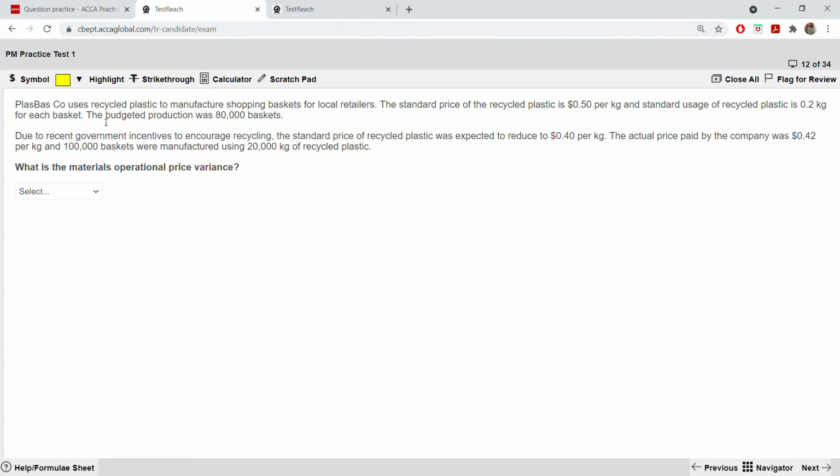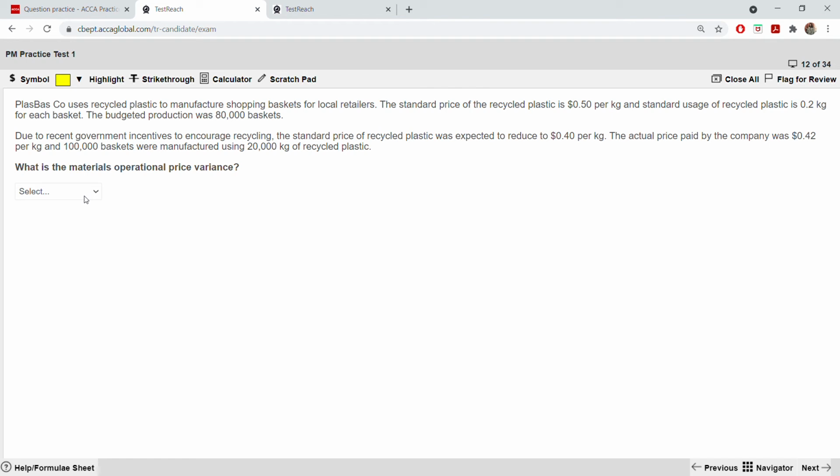A bus company uses recycled plastic to manufacture shopping baskets for local retailers. The standard price of the recycled plastic is 0.5 per kg and standard usage of recycled plastic is 0.2 kg for each basket. The budgeted production was 80,000 baskets. Due to the recent government incentives to encourage recycling, the standard price of recycled plastic was now expected to reduce to 0.4. You see, before it was 0.5, now it is 0.4 per kg, and the actual price paid by the company was 0.42 per kg, and 100,000 baskets were manufactured using 20,000 kgs of recycled plastic. What is the material operational price variance?